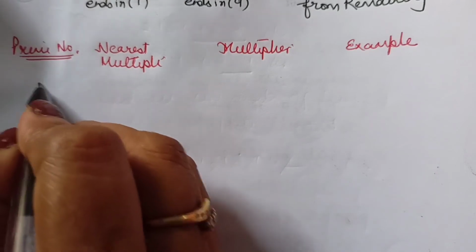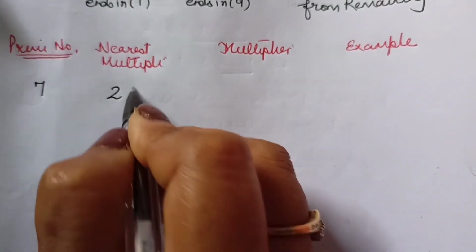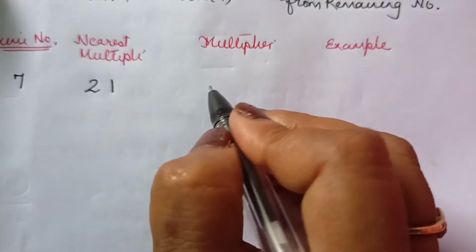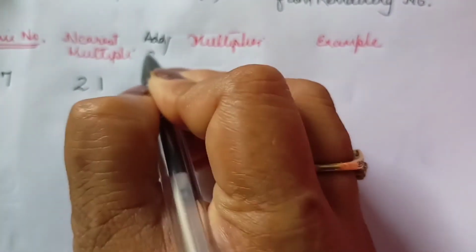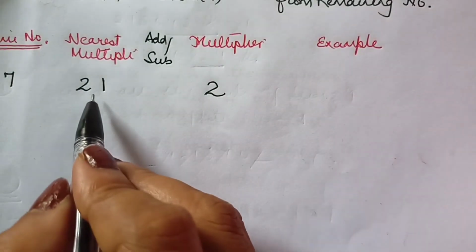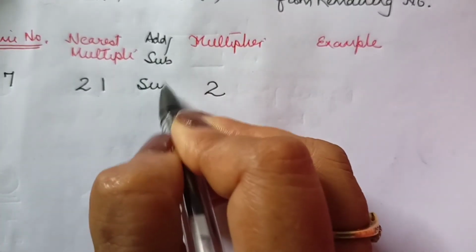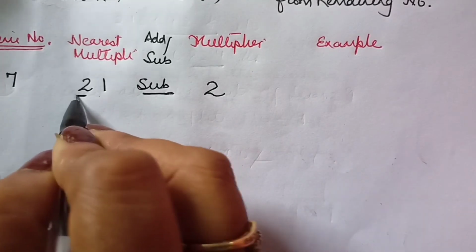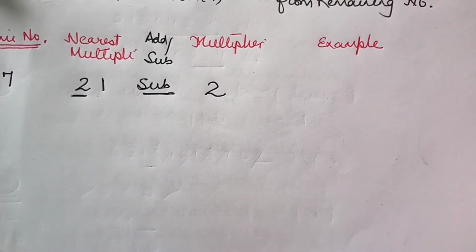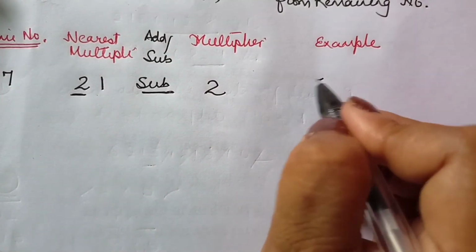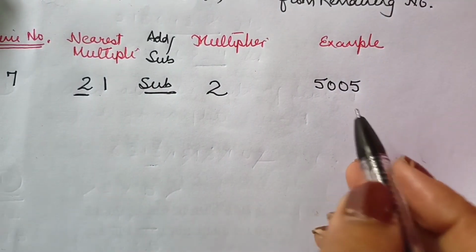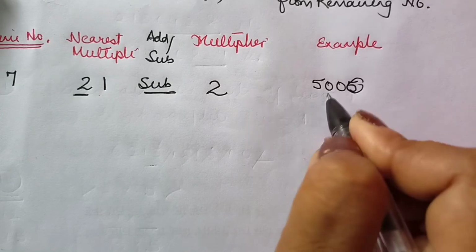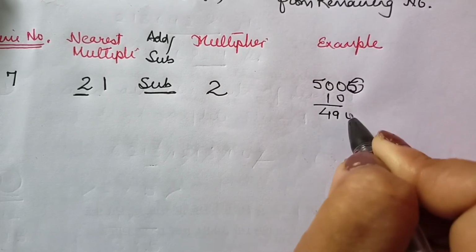First of all, it was 7. Nearest multiple is 21, so the multiplier will be 2. And whether you will add or subtract, I have not written here. Now since it is 1, you will subtract 2 times. The example I have already taken is 5005. Subtract 2 times 5, that is 10, giving 490. Yes, it is divisible.